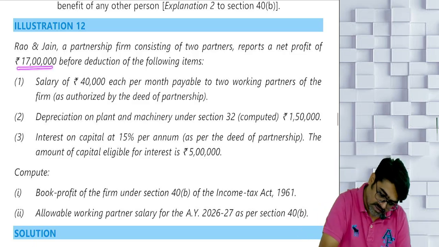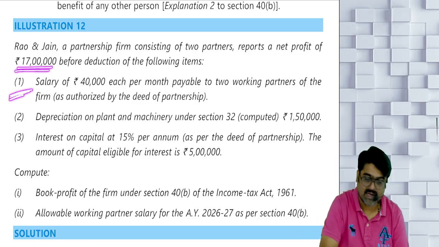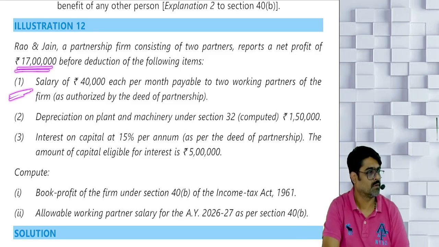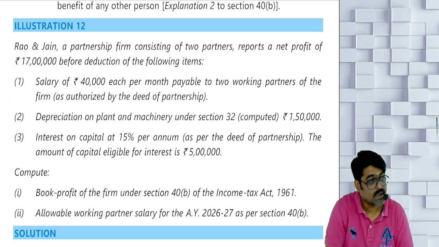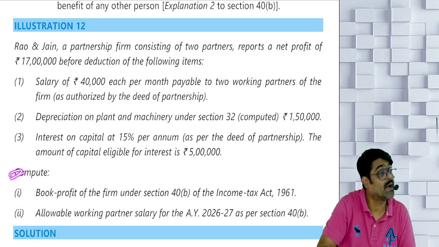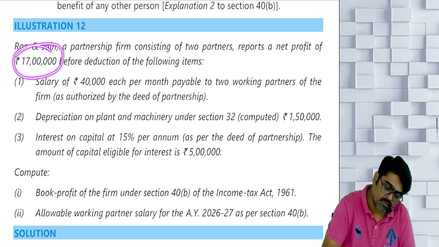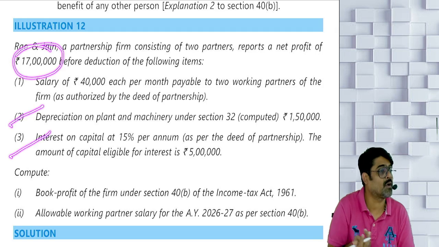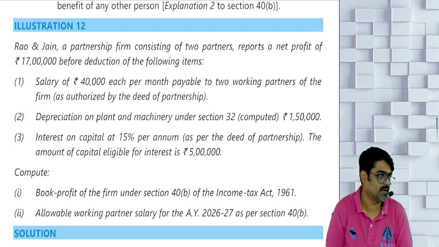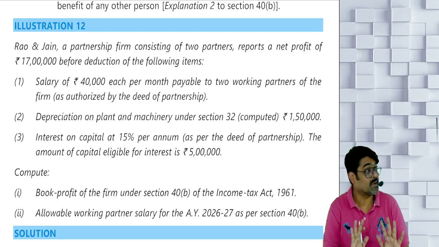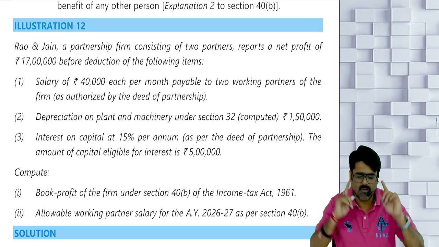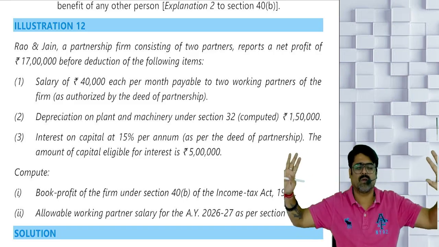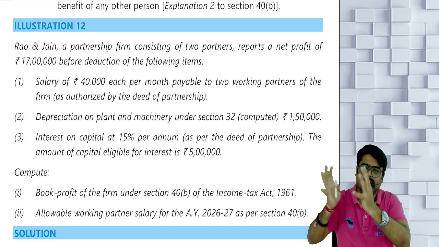So out of this net profit, deduction for salary is not taken, very good. But why have you not taken the deduction for depreciation? It should be allowed. Why have you not taken the deduction of interest? That should be allowed, but only allowable interest. So from this net profit, take the deduction for depreciation, take the allowable interest, and you will get book profit. Don't take the deduction for remuneration. If book profit is given, please directly take that book profit.